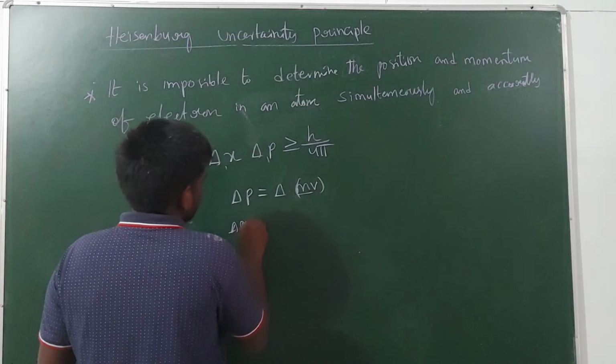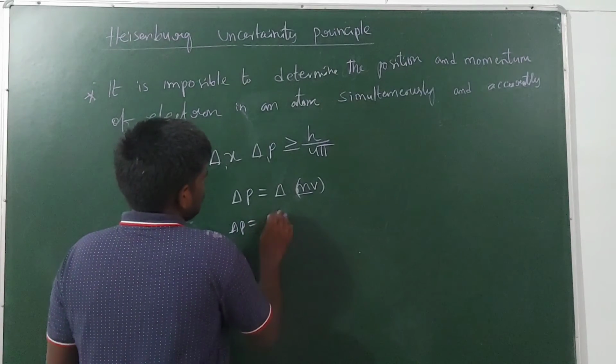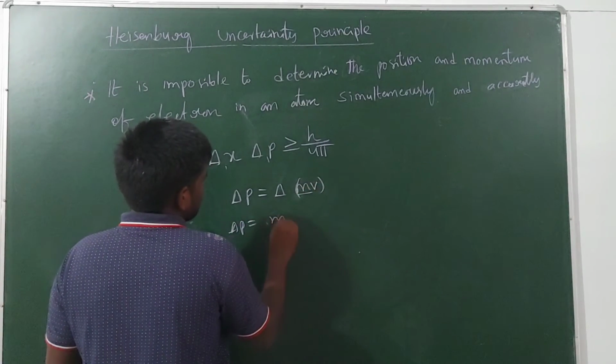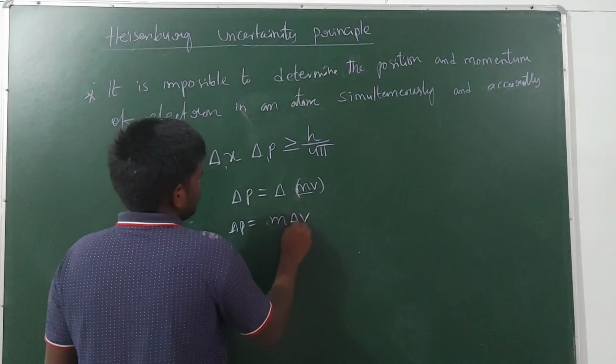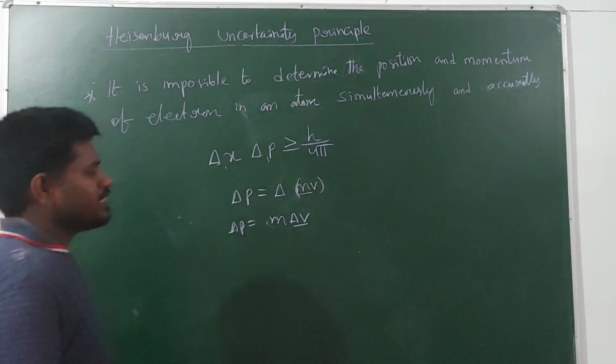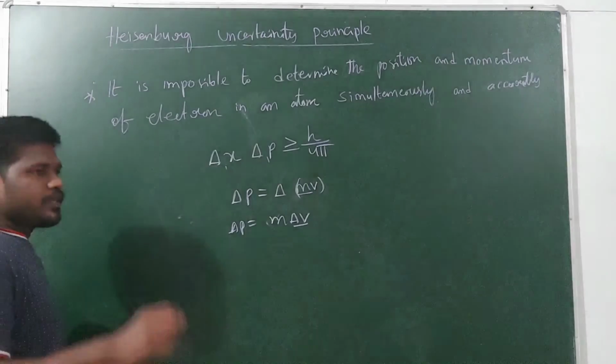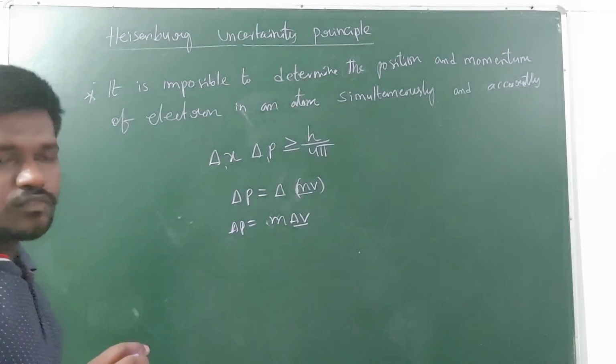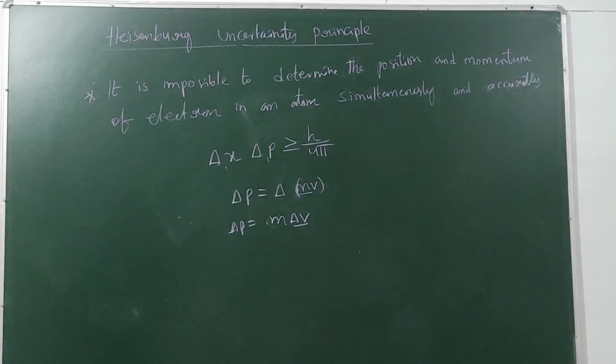Therefore, delta p is equal to m into delta v, where delta v means uncertainty in the velocity of the electron, or error in the measurement of velocity.